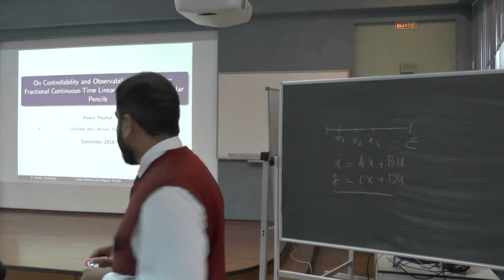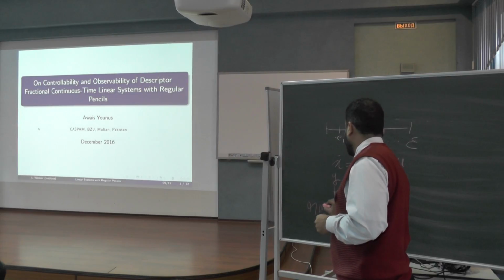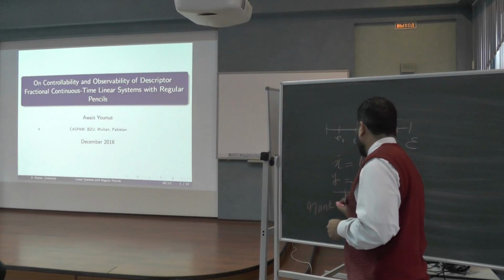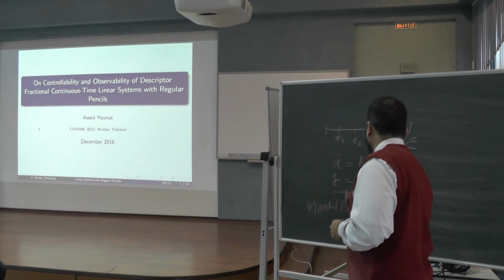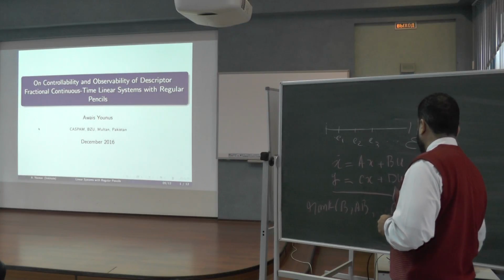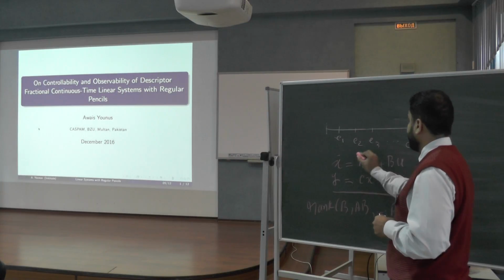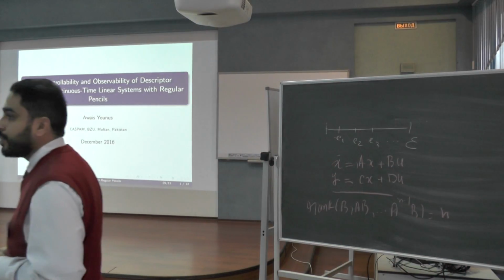And obtain rank criteria about the system 1, the rank of B, AB and so on is n. Here A, B and C and D are constant matrices.